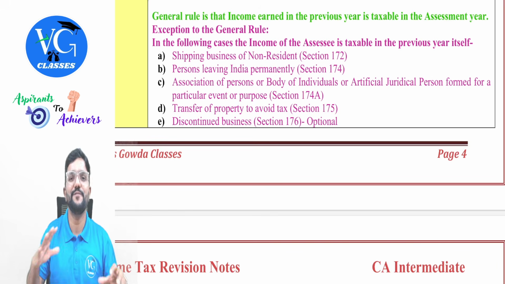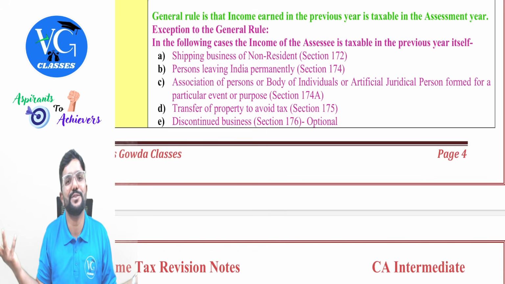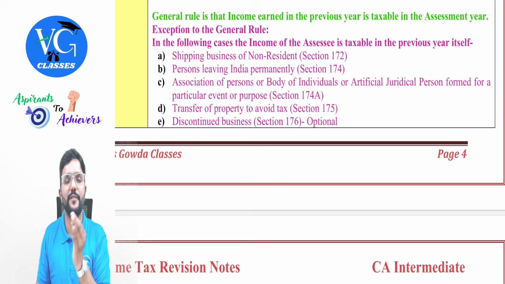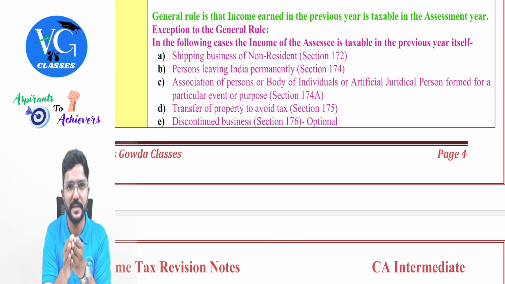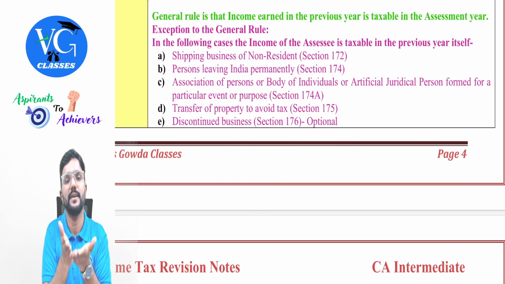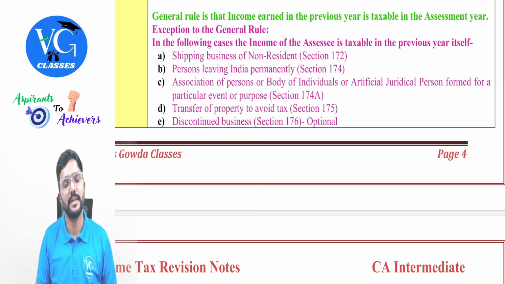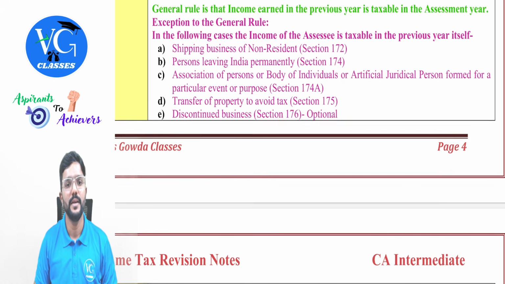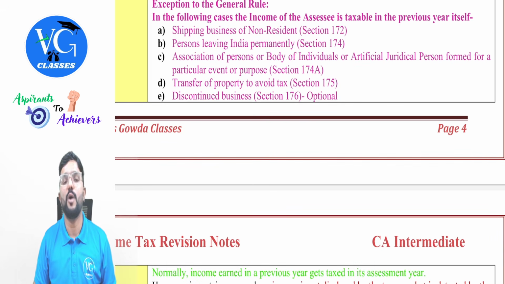Yes, guys. Because if they wait till assessment year, there is no association. There is no association. Is that clear? So if any association or body of individuals has been formed for a particular purpose, and if that purpose is likely to be completed in the previous year itself, assessing officer can demand the payment of income tax in the previous year itself. Next, transfer of property to avoid tax.